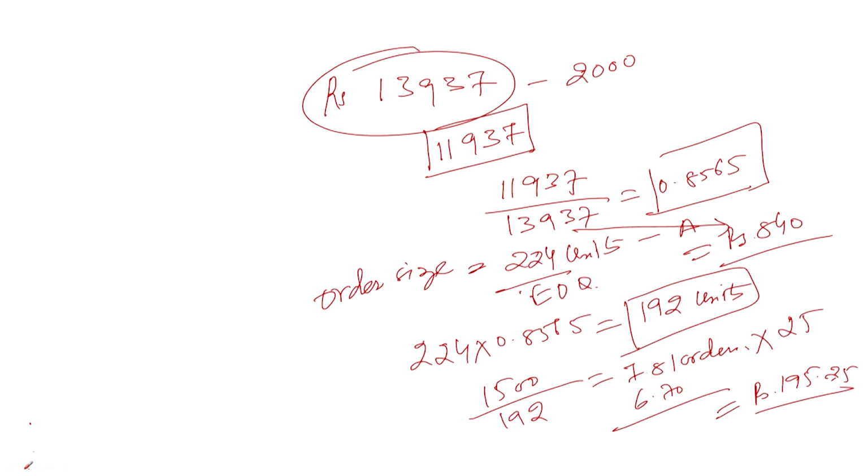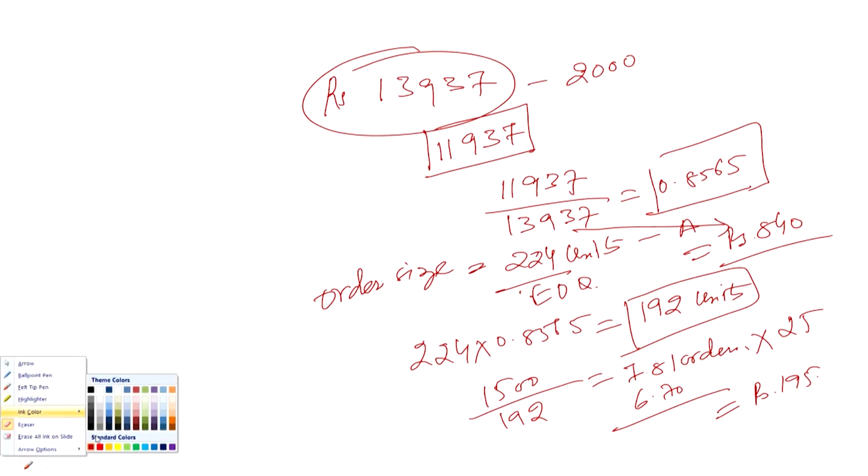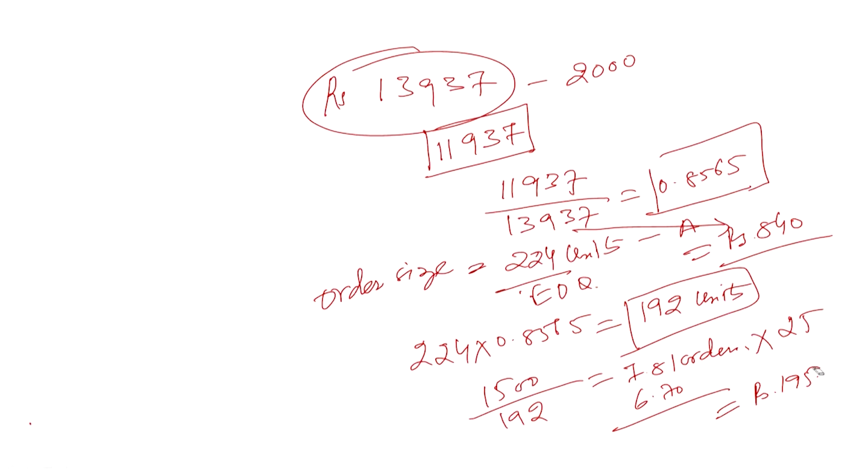We have to deal with this situation, and to deal with it we have to run the show by placing more orders. So the total ordering cost for this item will become 195.25.